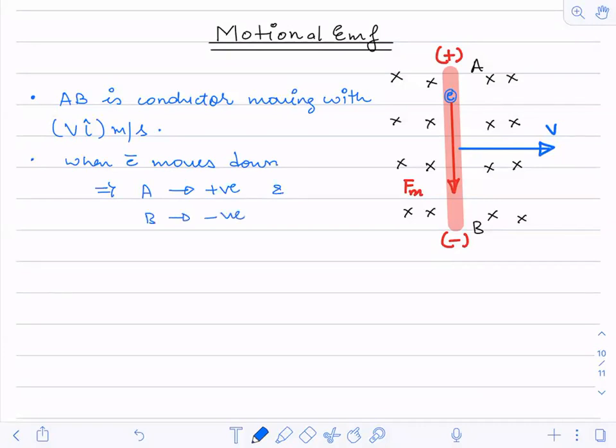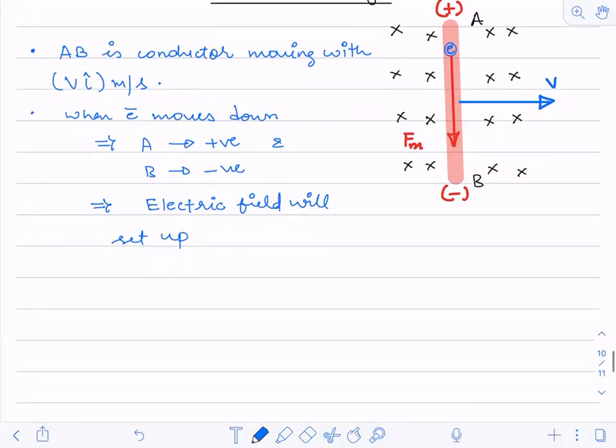This implies an electric field will be set up. From where to where will the electric field be set up?